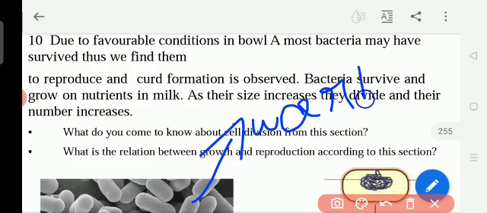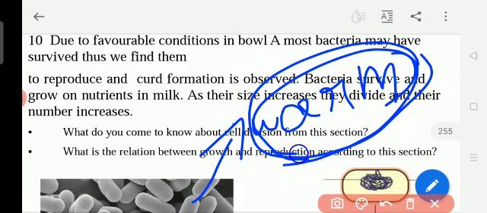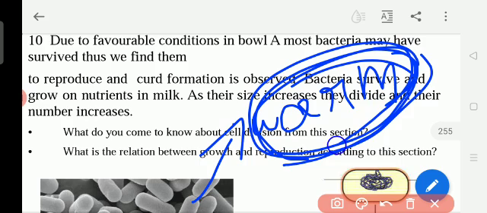So which atmosphere is good for the division of the bacteria? Warm. That is why they keep vegetables and fruits inside the fridge. Why? Because in the cold, multiplication of the bacteria will stop. Dividing will stop. In the warm area only it will happen. If it is very hot also, things spoil. If it is cold, it will be saved. In the warm only multiplication will be more.